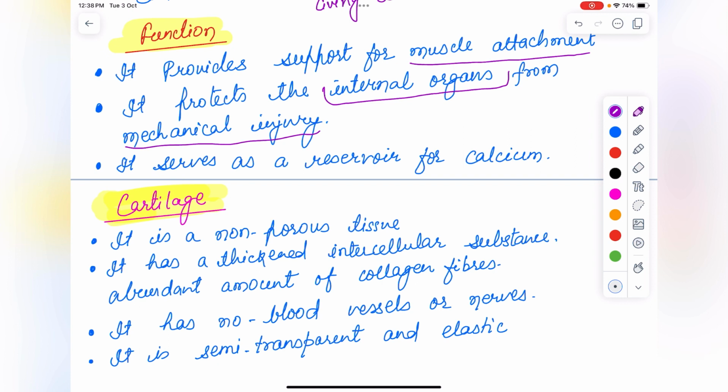Next is cartilage. Cartilage is a non-porous tissue. Bone is a porous tissue and cartilage is non-porous.